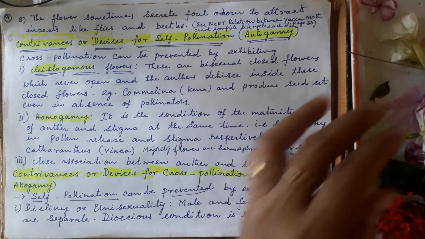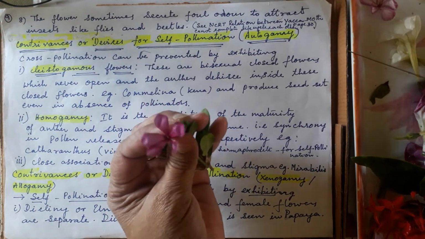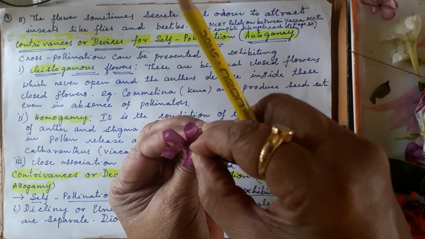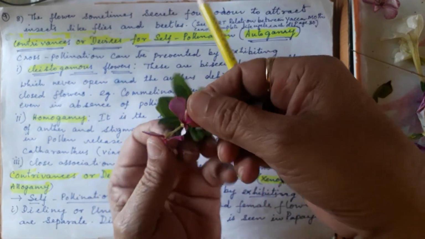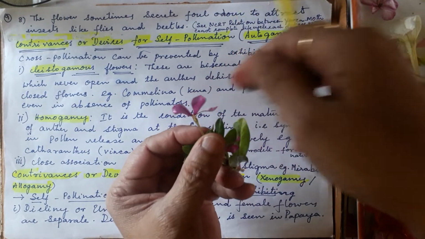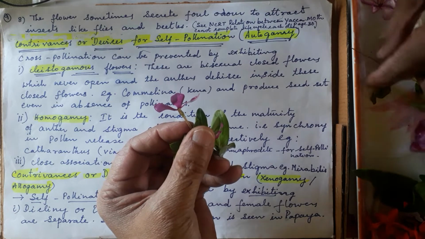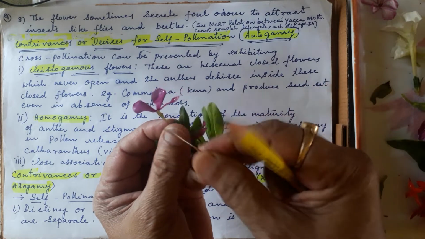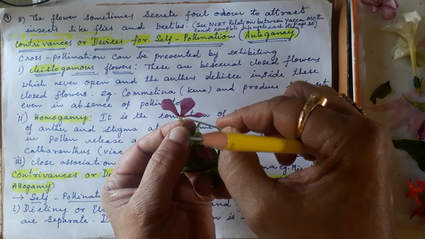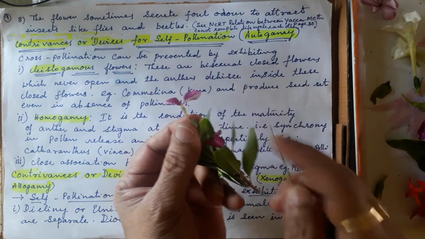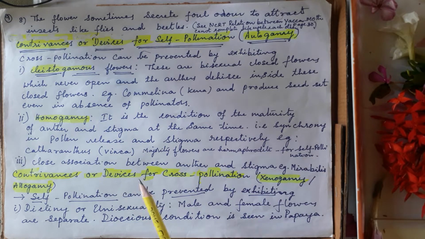In this Vinca rosea, if you cut and see, both are at the same height inside and both mature at the same time, so there is self-pollination. There is no question of cross-pollination. That is Vinca or Catharanthus.